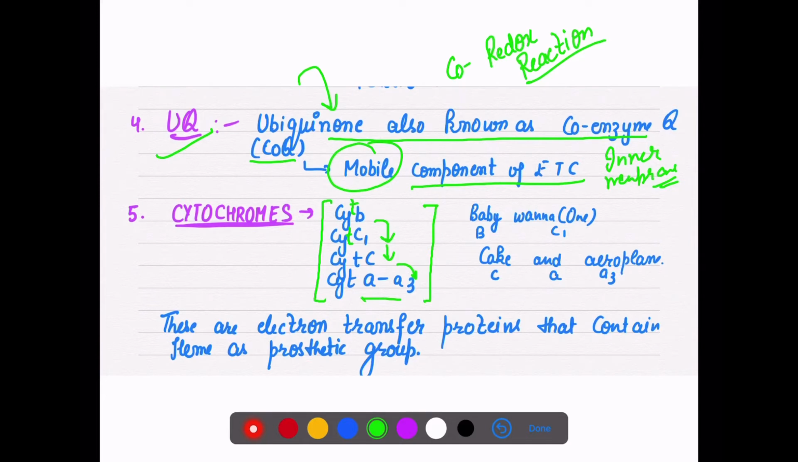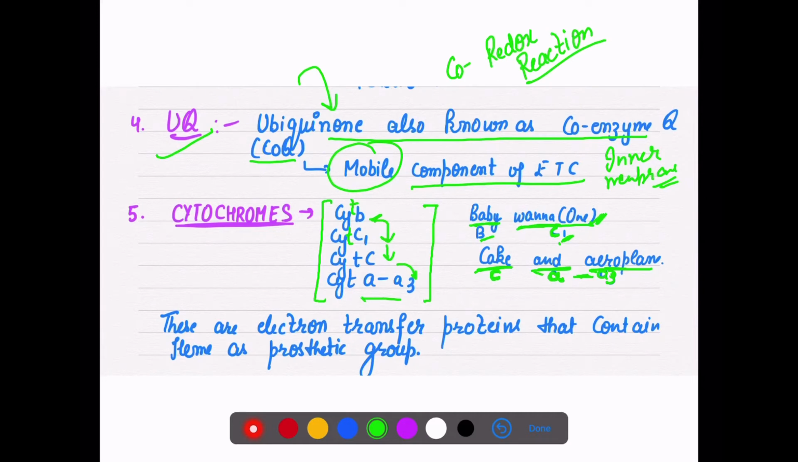Now how to remember them? I have generated a very funny phrase: baby, Vana, cake and aeroplane. We can't say Vana, so for Vana I would just say one. So B is cytochrome B. One is cytochrome C1. Cake is cytochrome C again, and then cytochrome A, and aeroplane is cytochrome A3. Two A's are there, so cake and aeroplane.